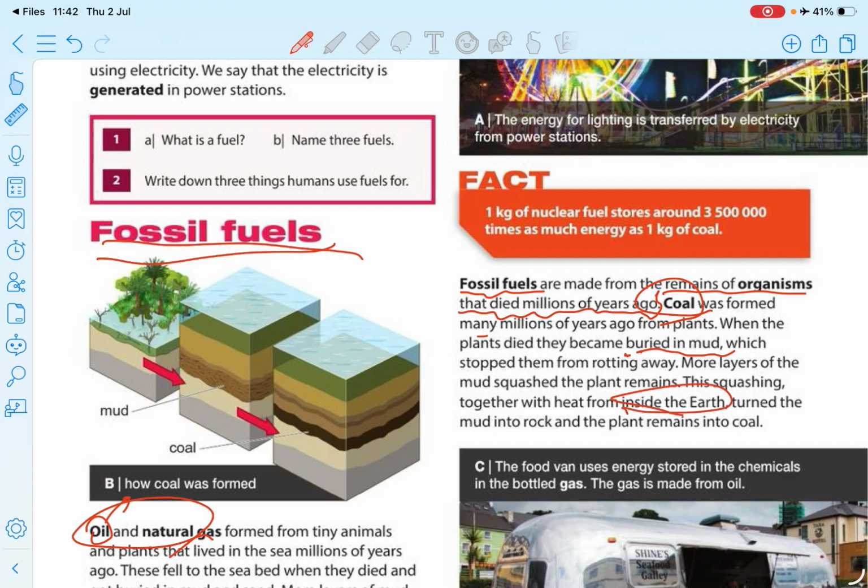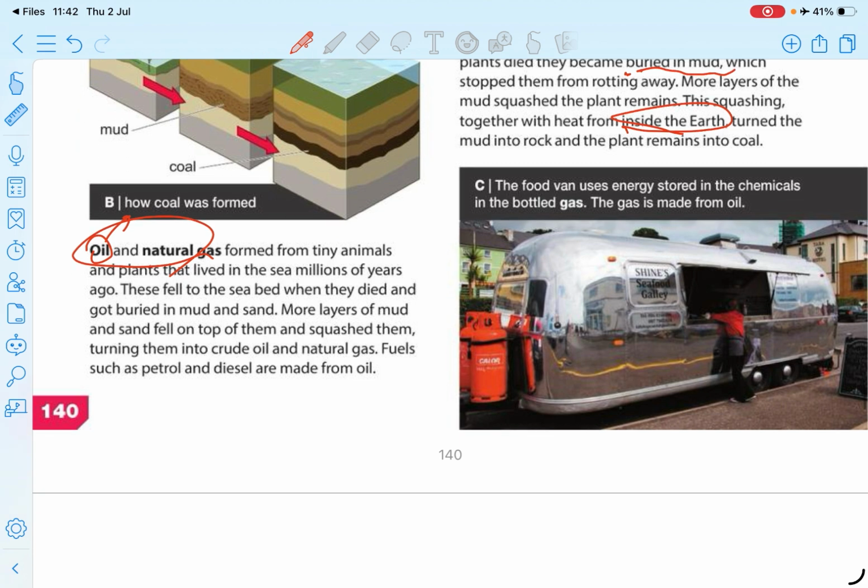But oil and natural gas are formed under the sea, right? That is the difference. You can read these things and get an idea. Crude oil is a mixture. We separate crude oil into parts, and we can obtain different types of fuels that you know.